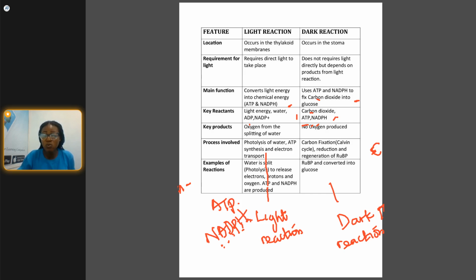We also have carbon fixation, when the ATP and NADPH come together with the carbon dioxide. For examples of reactions, water is split in the light reaction, and in the dark reaction glucose is produced. This is the difference between the light reaction and the dark reaction.